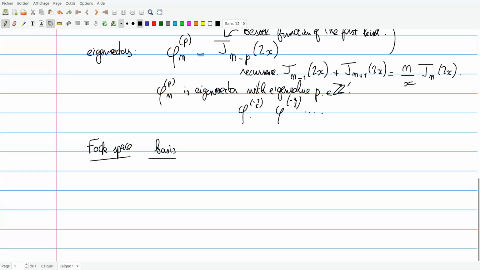The basis of this space is just the states we saw before. So these particle configurations, again with particles on the left, holes on the right, and maybe some disorder in the middle.